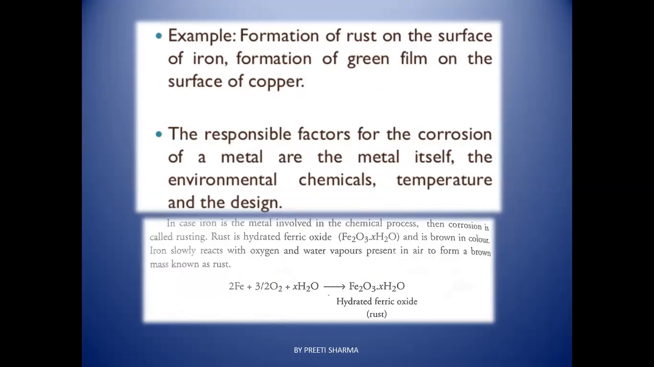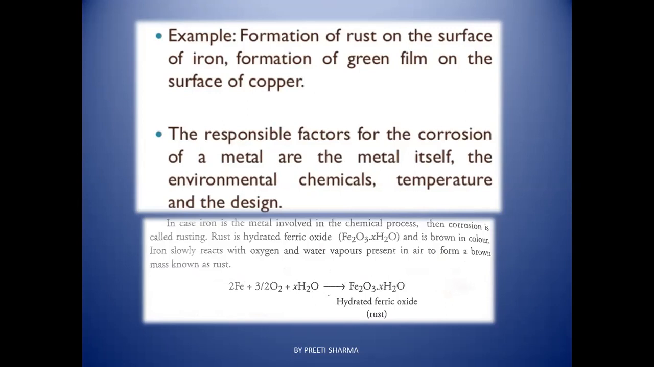Formation of rust on the surface of iron, formation of green film on the surface of copper, and the articles made of silver that acquire a black coating when exposed to air for a few days. So first of all, the responsible factors for the corrosion of a metal are the metal itself, the environmental chemicals, temperature and the design. Suppose I'll take one example of iron. Iron is a metal involved in the chemical process. And when iron gets corroded, it is known as rusting.